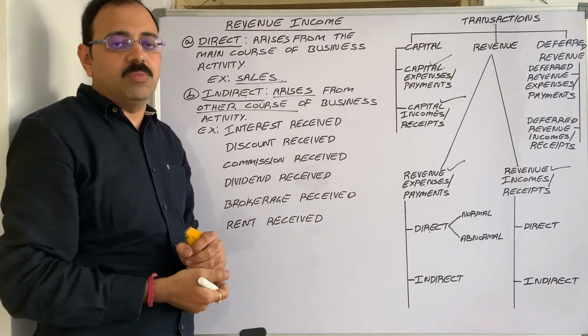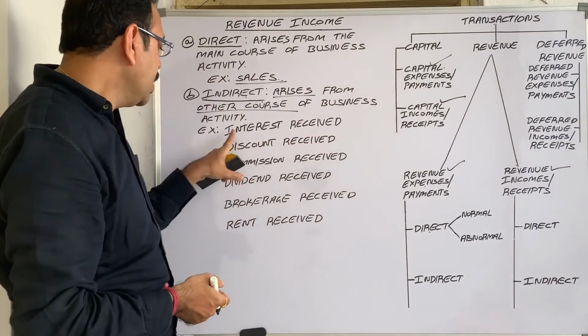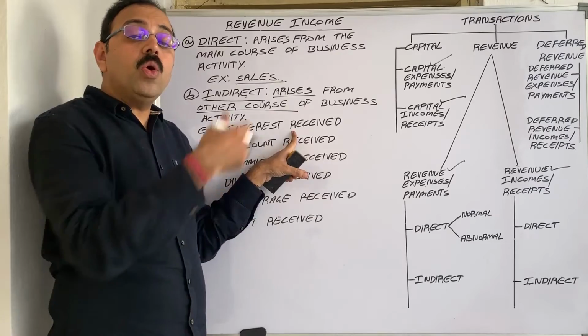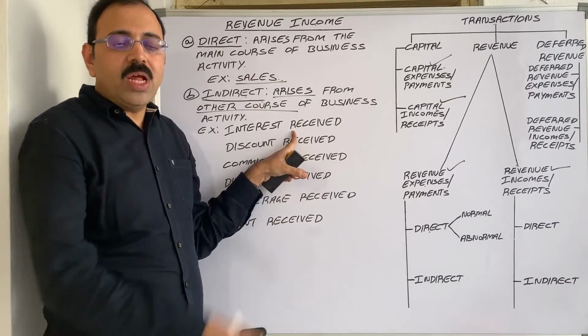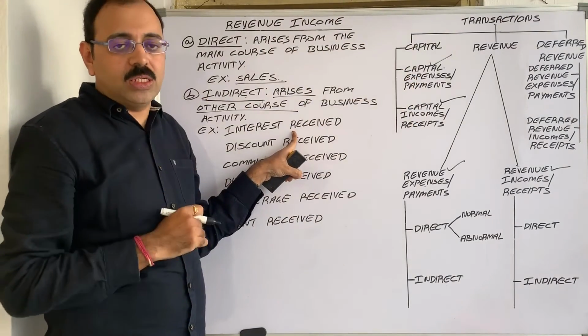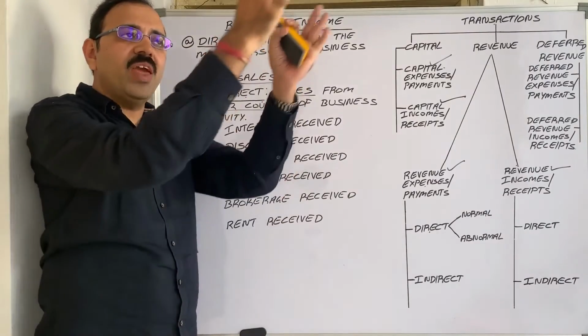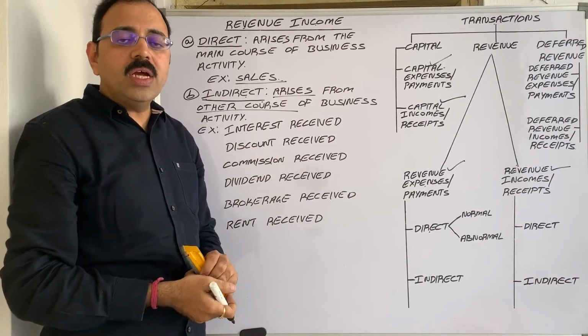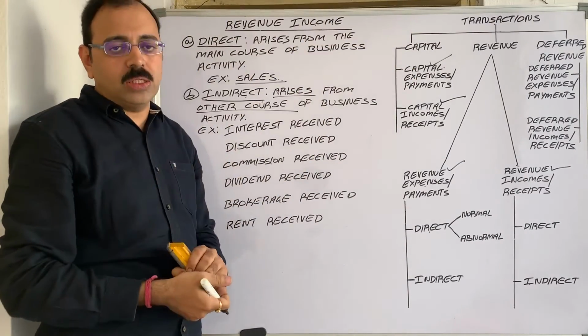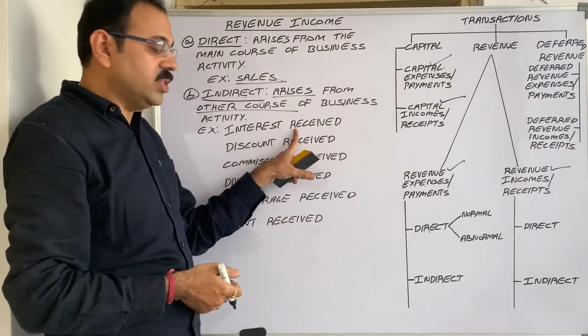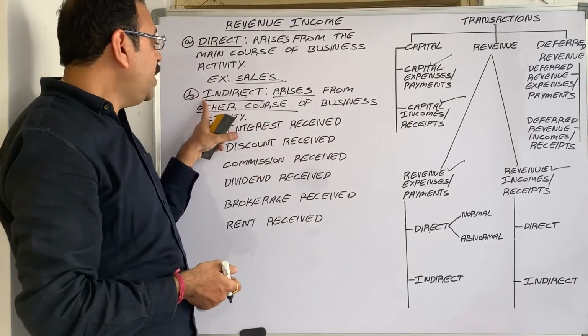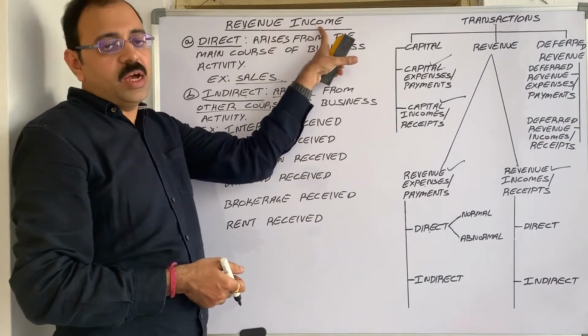For example, we have given a loan to somebody and the debtor paid interest to us. Otherwise, we have some favorable bank balance and the bank paid interest to us. This type of interest comes under indirect revenue income.